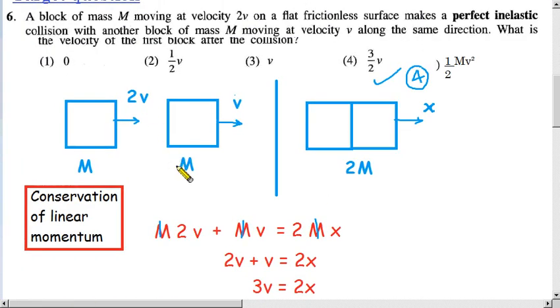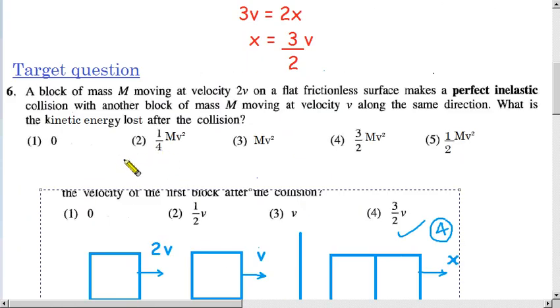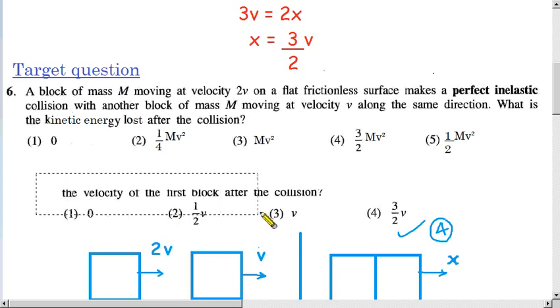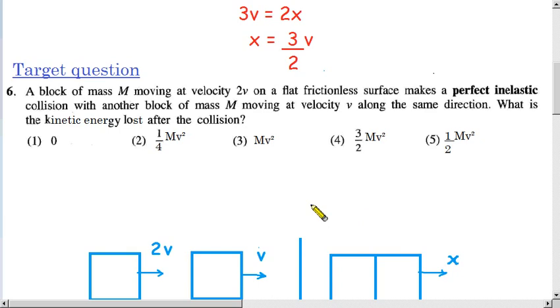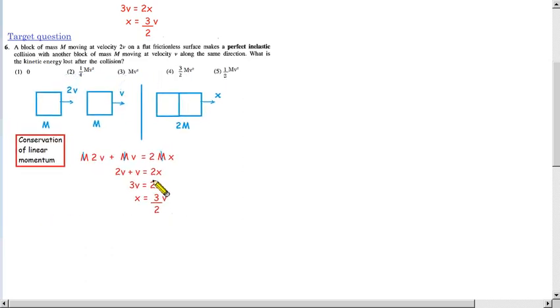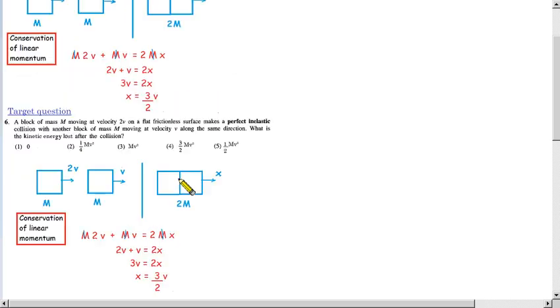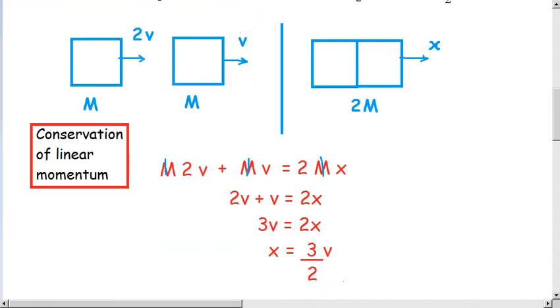That means we have to apply the conservation of momentum rule and find out the velocity the same way as we did previously. So this part you can't avoid. You have to do this part first, and then now you know the velocity.